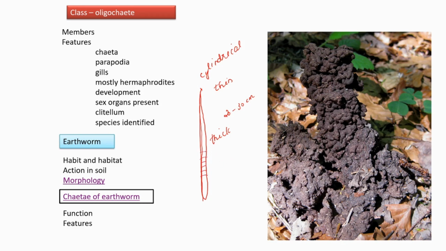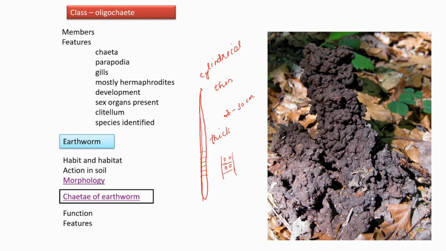Segmentation is present externally. We know that segments are present, but in addition to the external segmentation, inside the body also segmentation is present. That means certain internal organs are repeating in each segment. So that's why we say that externally and internally segments are present.